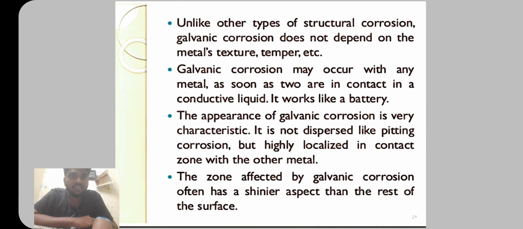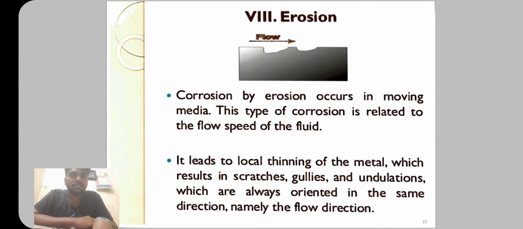Unlike other types of structural corrosion, galvanic corrosion does not depend on the metallic texture or temperature. The zone affected by galvanic corrosion has a finer aspect than the rest of the surface. The last type is known as erosion. Corrosion by erosion occurs in moving media. This type of corrosion is related to the flow speed of the fluids.